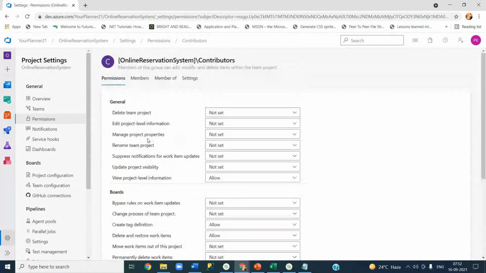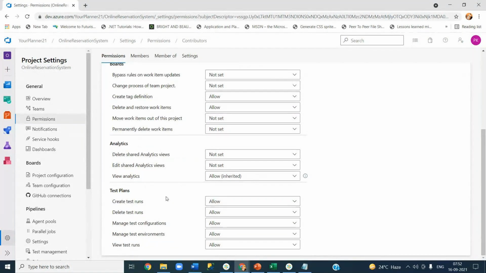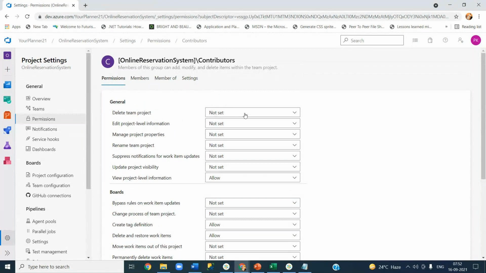These are categorized like general, boards, analytics, and test plans. If it is not set, it means he cannot do it. Not set and deny are equal. Allow means whoever is part of this contributors group can, for example, delete a project as well, if it is allowed. If it is not set, he cannot do it. If it is denied, he cannot do it. If it is allowed, he can do that.